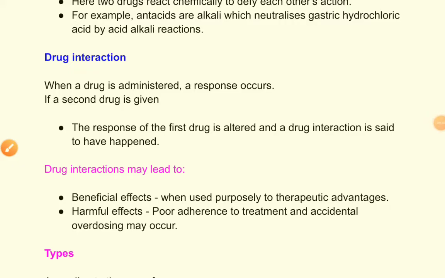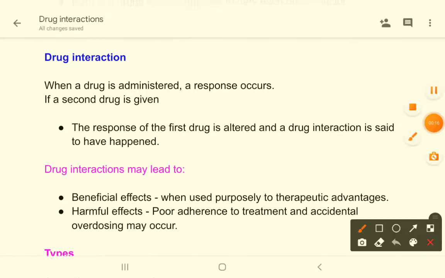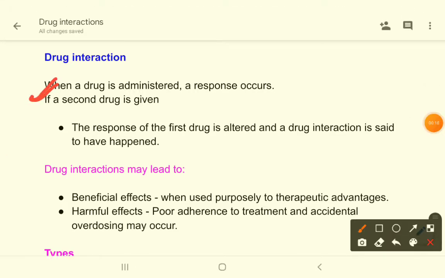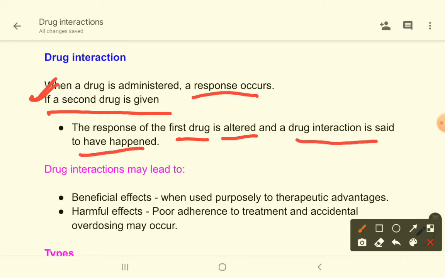Now, some examiners really care about definitions. So they might ask you to define drug interaction. How will you define it? You will say that when a drug is administered, a response occurs. If a second drug is given, the response of the first drug is altered and a drug interaction is said to have happened. So you can define drug interaction in this way.